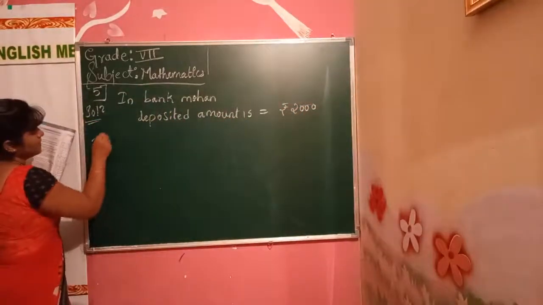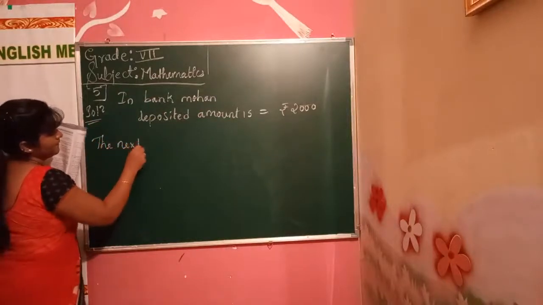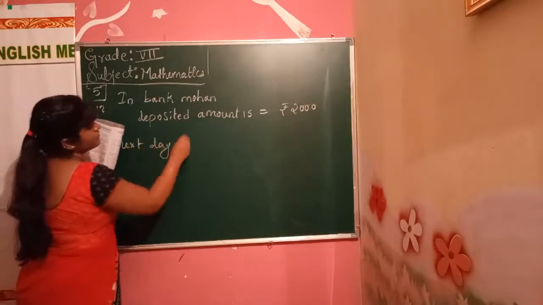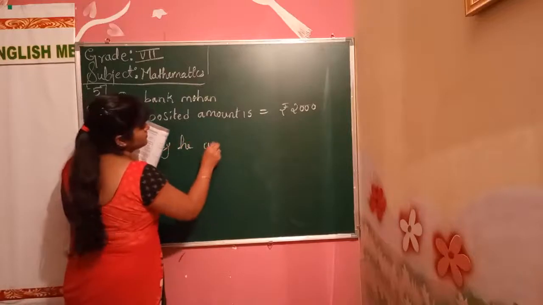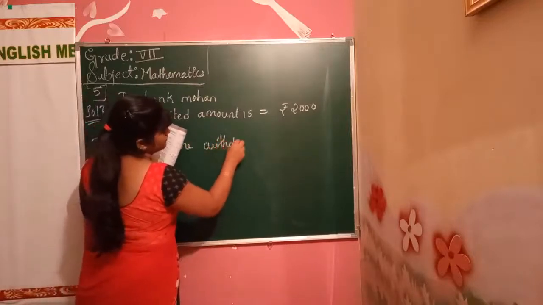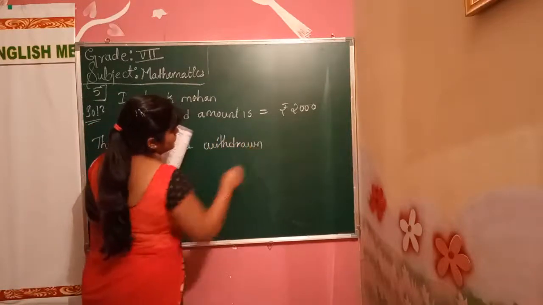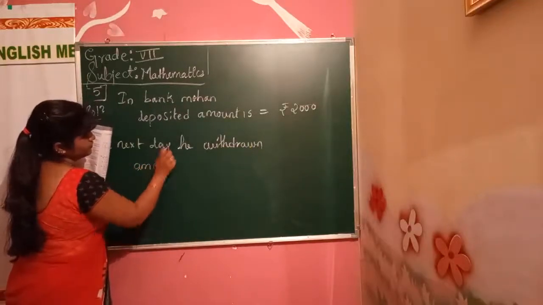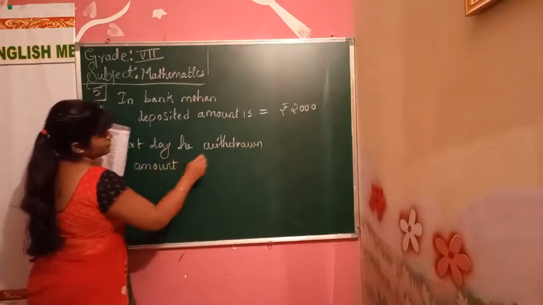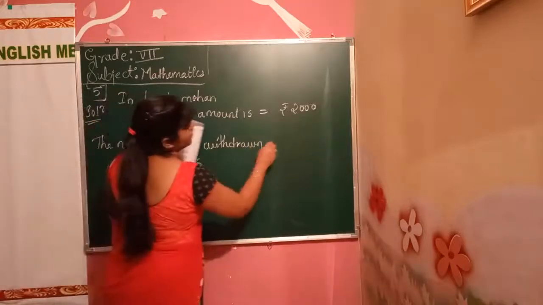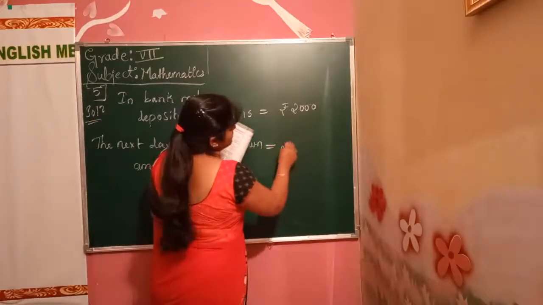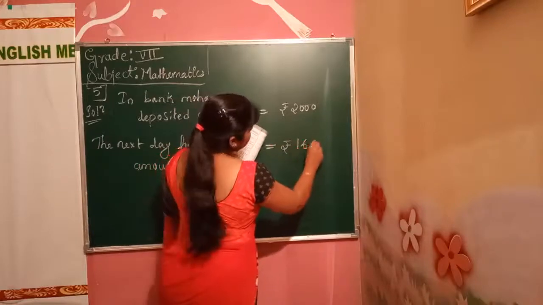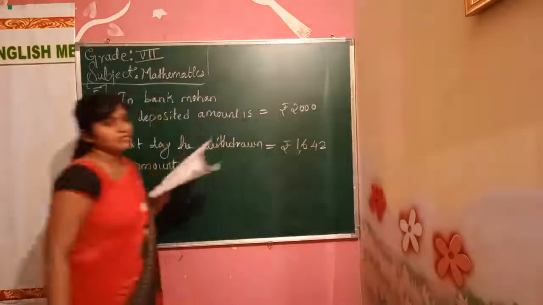The next day he withdrawn amount is how much he withdrawn? 1642. He withdrawn that much.